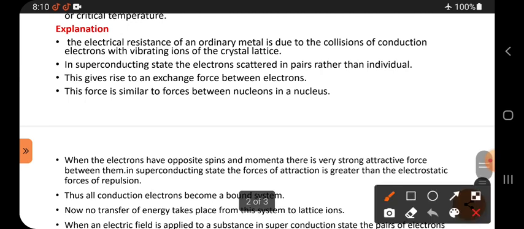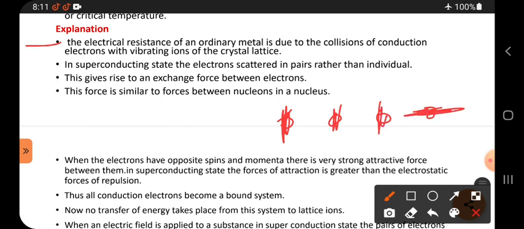Now the explanation. The electrical resistance of an ordinary metal is due to the collision of conduction electrons with vibrating ions of the crystal lattice. Crystal lattice means inside the crystal, lattice points are arranged. These lattice points are positive ions. They always vibrate about their mean position, in any one direction.